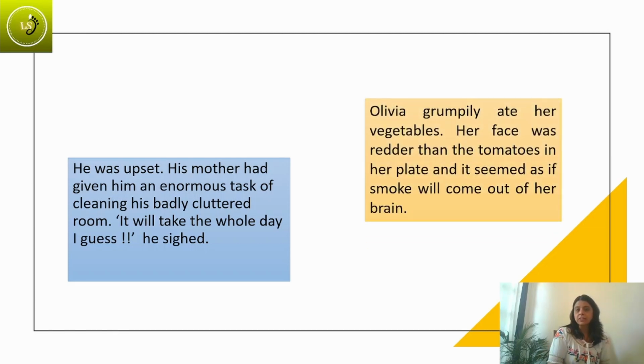Olivia grumpily ate her vegetables. Her face was redder than the tomatoes on her plate, and it seemed as if smoke would come out of her brain.